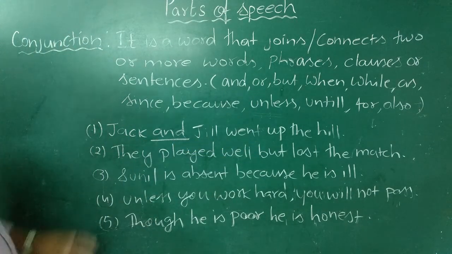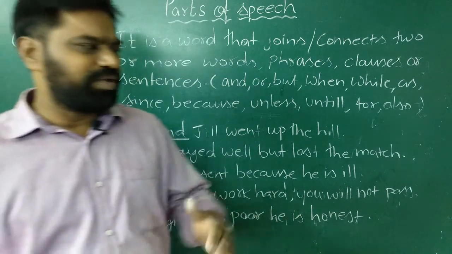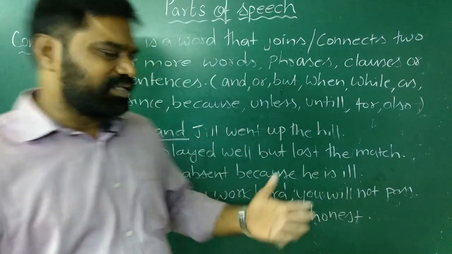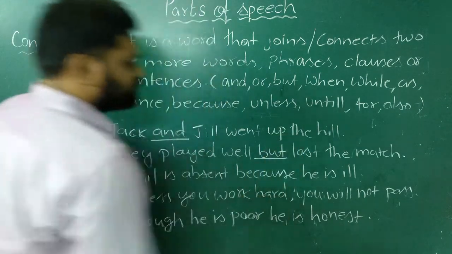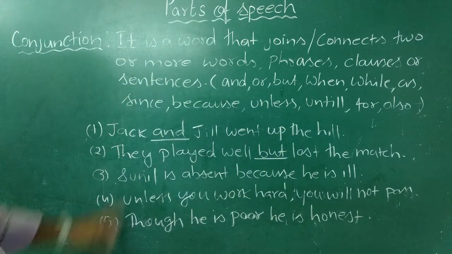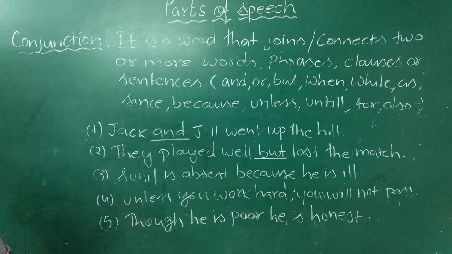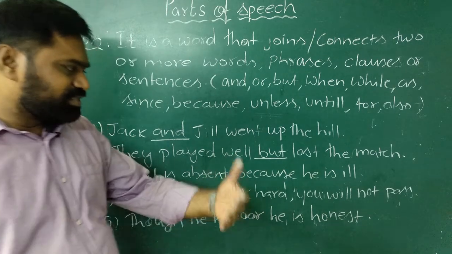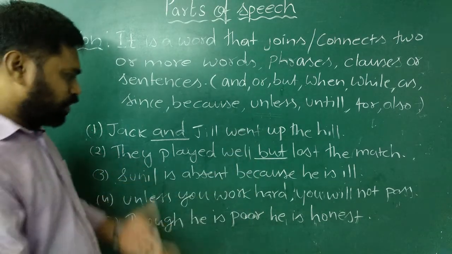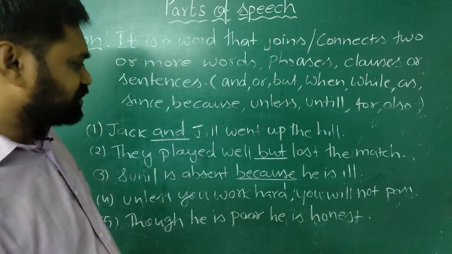Similarly, the second sentence, they played well but lost the match. Here two sentences are there. They played well, they lost the match. But instead of using two different sentences, I connect them by using the word but. So but here is a conjunction. They played well but lost the match. Similarly, the third one, Sunil is absent because he is ill. Sunil is absent is one sentence. He is ill is another sentence. We join the two sentences using because. So because is a conjunction here.